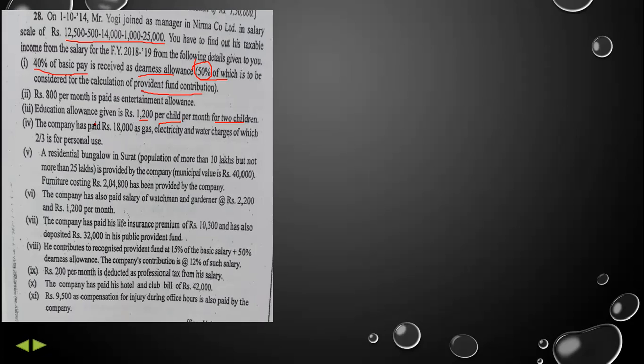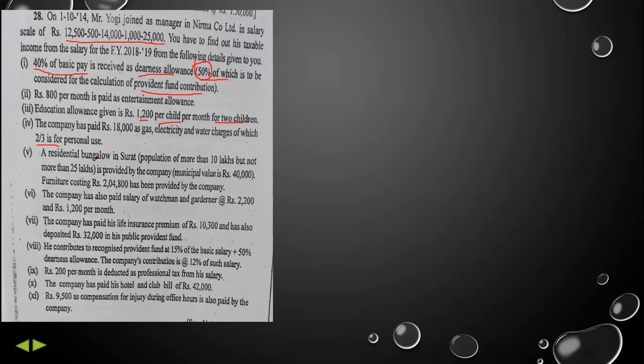Then the company has paid rupees 18,000 as gas, electricity and water charges, of which 2/3 is for personal use. Whatever we are using as our personal use will be treated as taxable. So 2/3 of this amount will be calculated as taxable income.